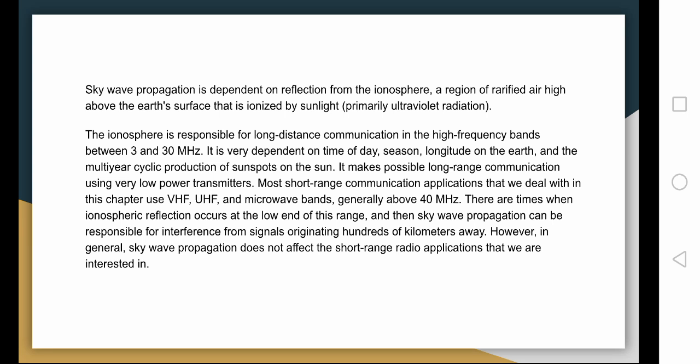Most short-range communication applications that we deal with in this chapter use VHF, UHF and microwave bands, generally above 40 megahertz. There are times when ionospheric reflection occurs at the low end of this range, and then sky wave propagation can be responsible for interference from signals originating hundreds of kilometers away. However, in general, sky wave propagation does not affect the short-range radio applications that we are interested in.